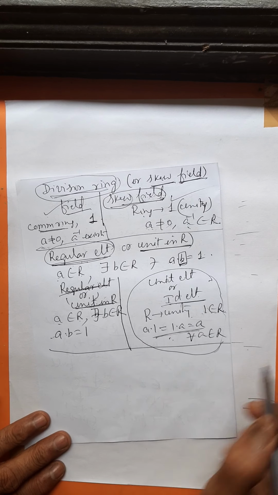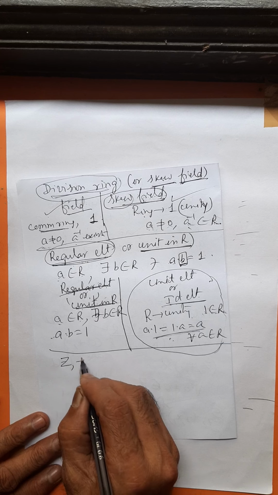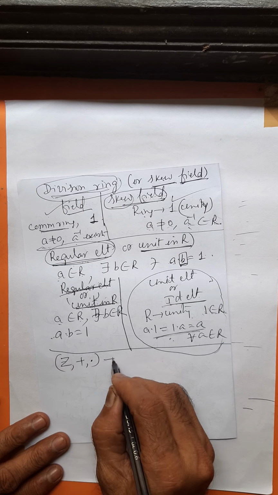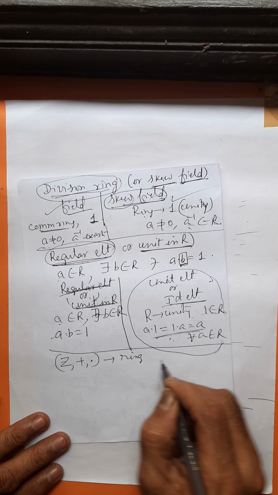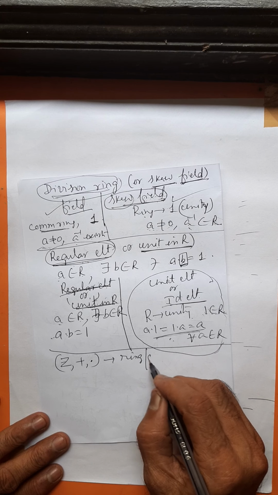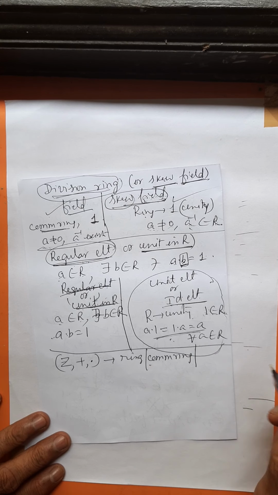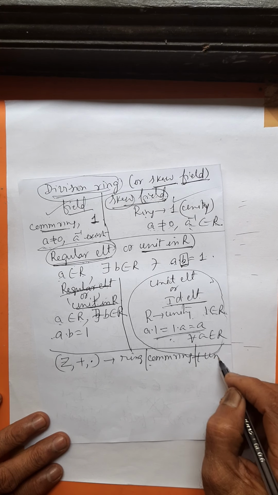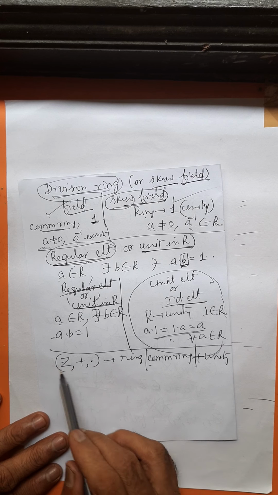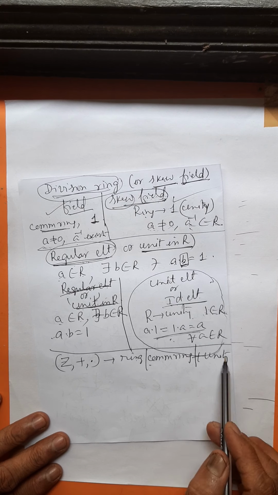Can you now tell me a precise answer? I need Z under addition and multiplication is a ring. Not only a ring, it's a commutative ring. It is not only a commutative ring, it is a commutative ring with unity. Unity is also there. So Z under addition and multiplication is a commutative ring with unity.